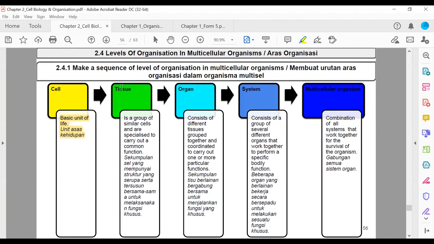Okay. Tissue, what does it mean? Group of similar cell, sel yang sama jenis berkumpul. Group of similar cells and are specialized to carry out a common function. Sekumpulan sel yang mempunyai struktur yang serupa, maknanya sel yang sama jenis, same group cell, serta tersusun bersama-sama untuk melaksanakan fungsi khusus. Okay, let me draw.